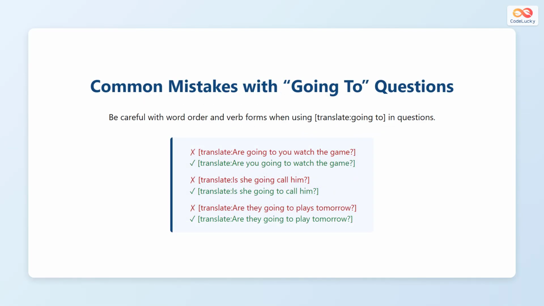Learners often make word order mistakes with going to. Remember, the correct order is the verb to be, then the subject, then going to, and the base form of the main verb. Don't say, "Are going to you watch the game?" Say, "Are you going to watch the game?" Don't say, "Is she going call him?" It should be, "Is she going to call him?" Also, avoid adding s after the verb, such as "Are they going to plays tomorrow?" The correct form is, "Are they going to play tomorrow?" Always use the base form of the verb after going to.